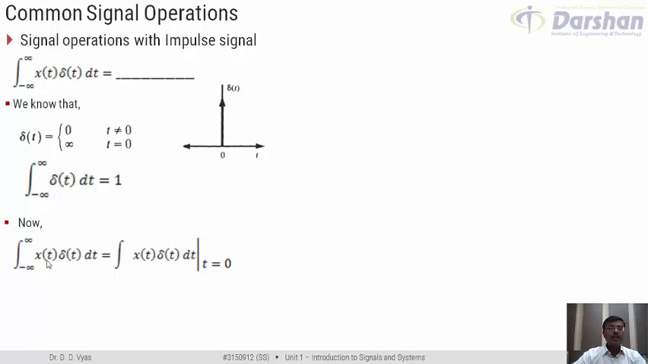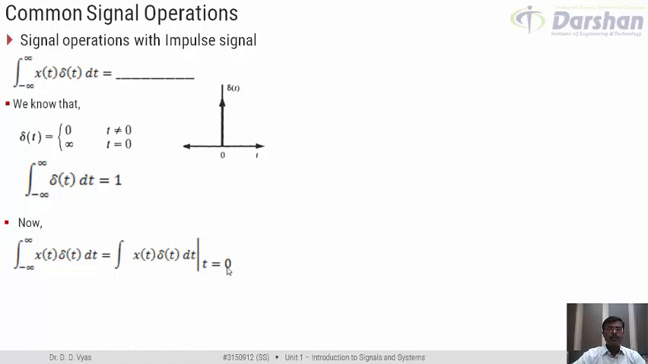Now if we try to multiply x of t with delta t, we can surely talk about what would be the result for time t not equal to 0. Why? Because for time t not equal to 0, delta t is 0. So we can surely say that if I am integrating it from minus infinity to infinity, then except time t equal to 0, this multiplication is going to be 0. So it means that it becomes important to evaluate this multiplication or integrate this multiplication only at time t equal to 0.